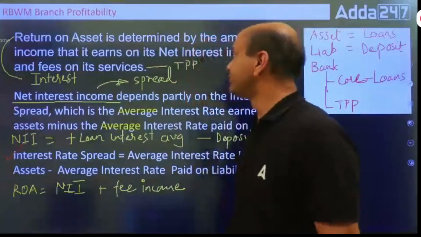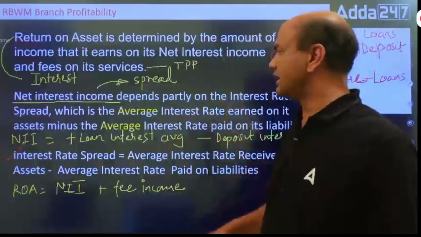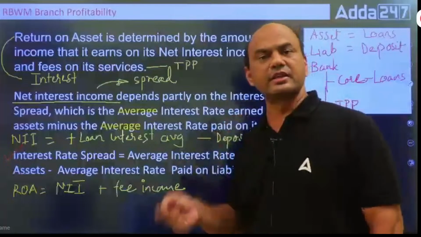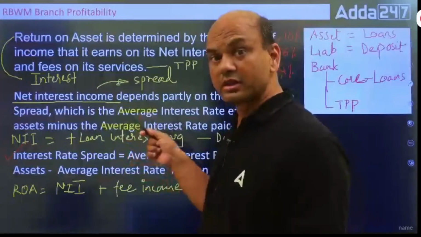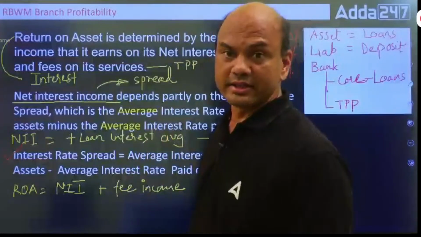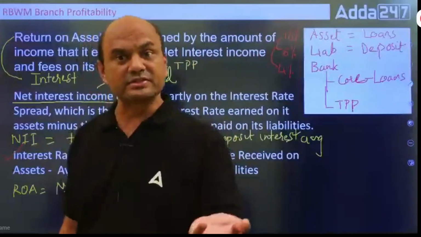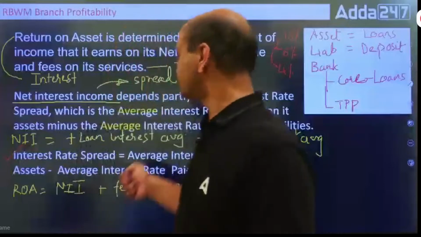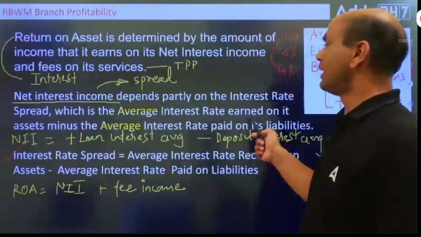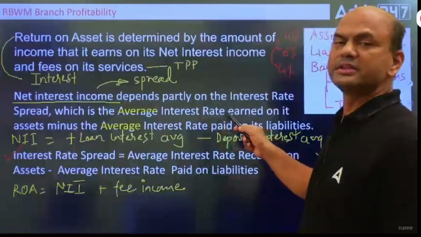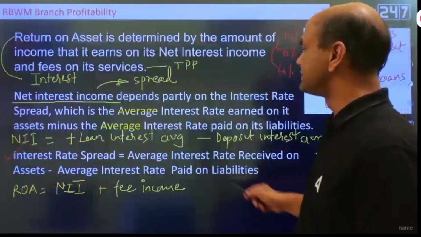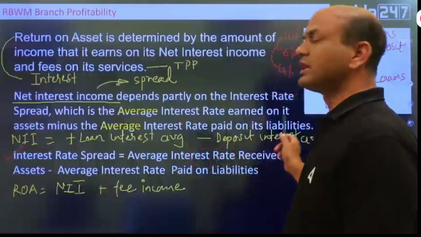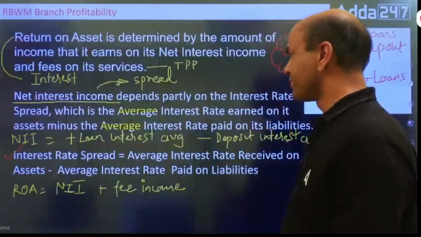So what is NII then? NII means average income on the loans minus average expenses on the deposits. Average interest income on the loans minus average interest rate paid on the liabilities, the deposits.